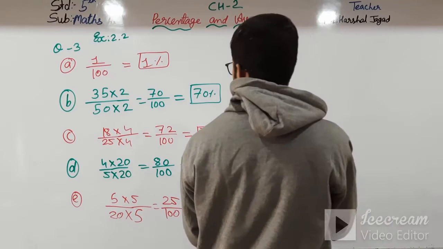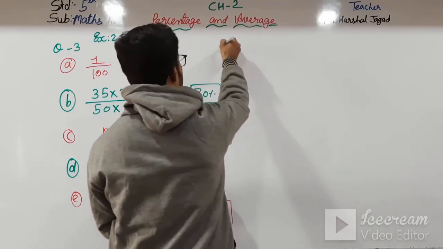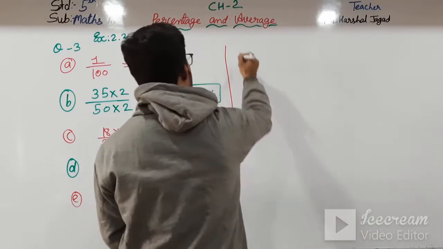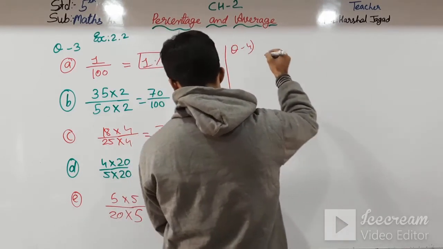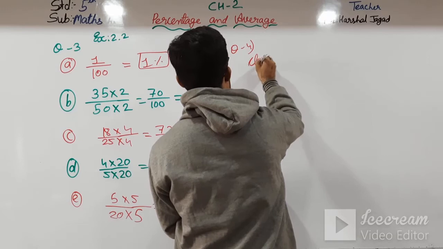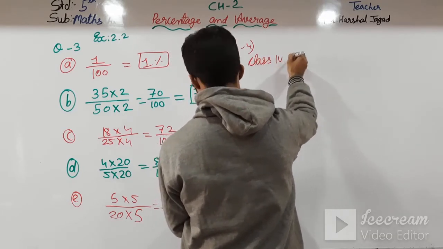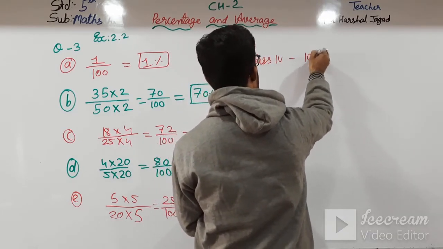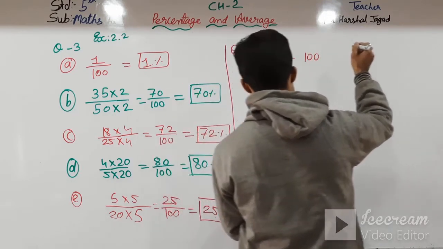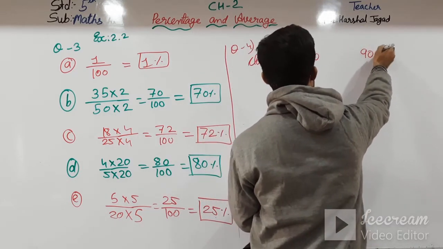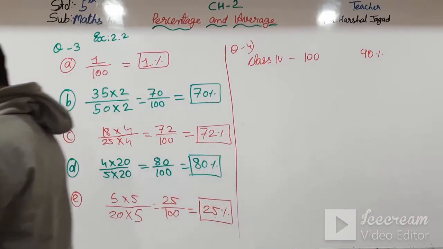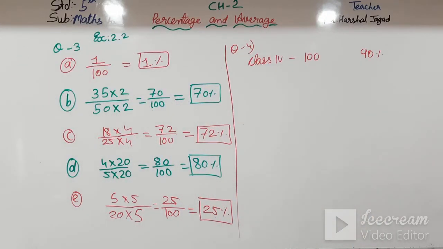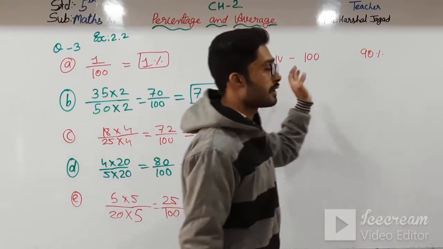So question number 4, that is class 4: out of 100 students, 90% have participated in the sports activity.